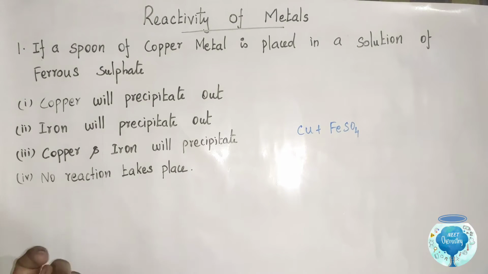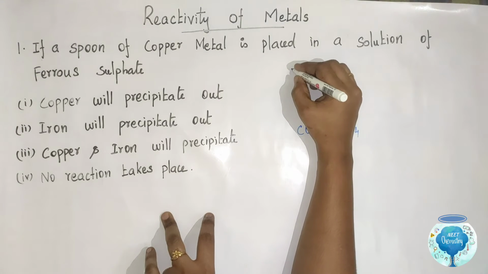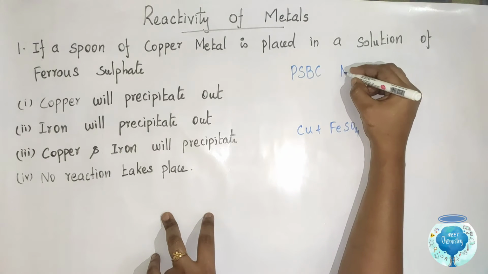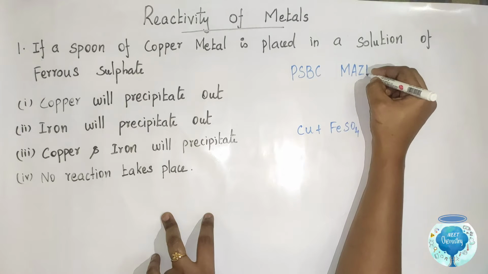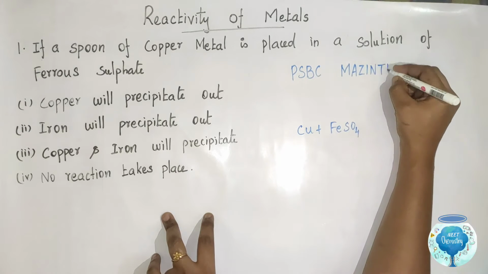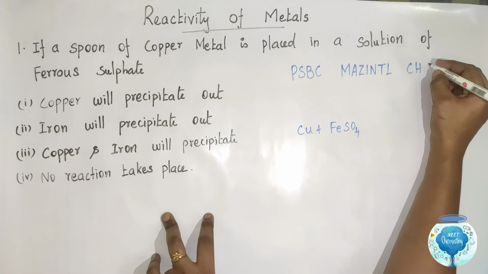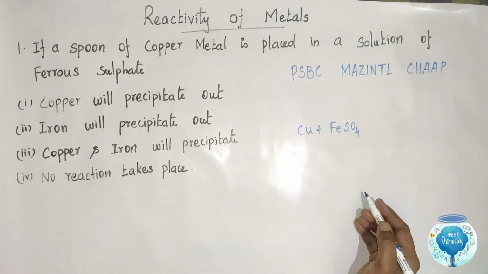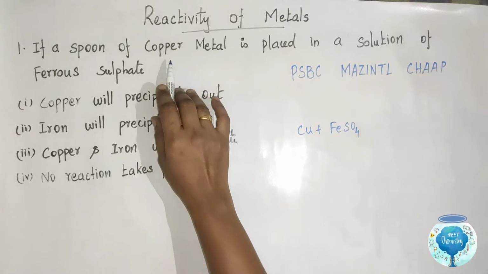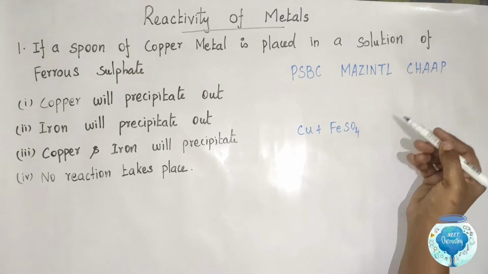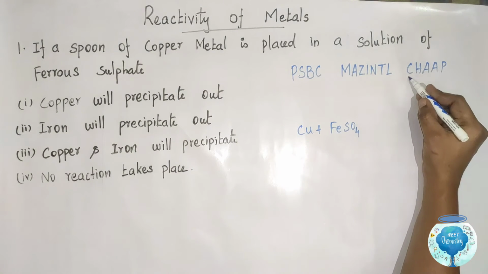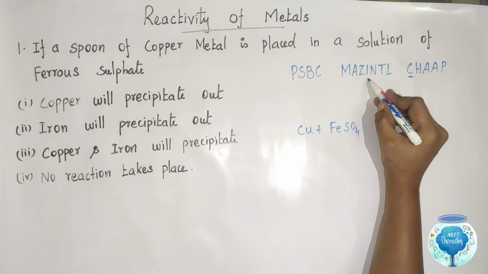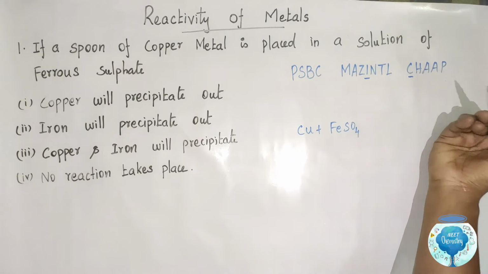Already we remind that formula: PSBC, mesentyl, chop. We have two metals, one is copper, another one ferrous. Copper is placed in chop, ferrous means iron is present in mesentyl.